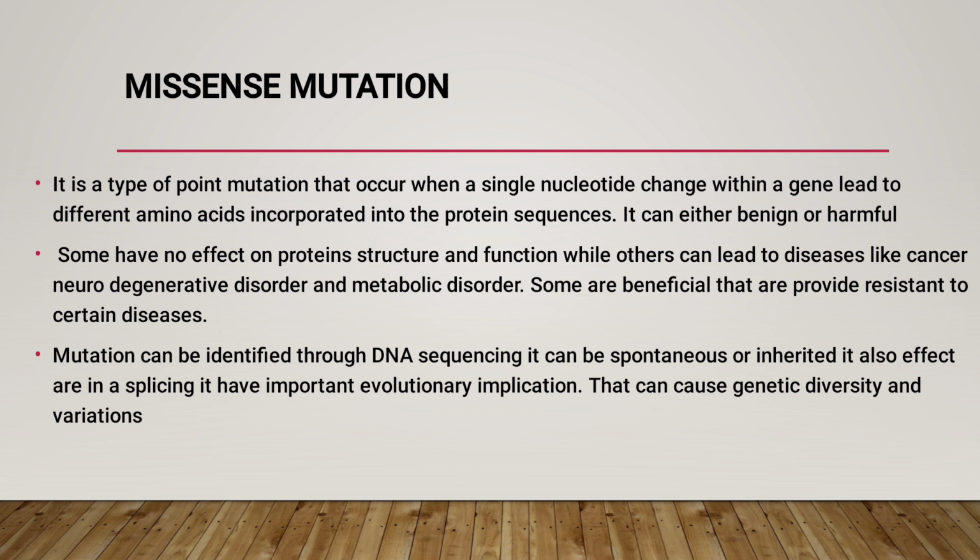Some mutations do not have an effect on protein structure and function, but some missense mutations lead to diseases like cancers, neurodegenerative disorders and metabolic disorders. But some mutations are beneficial because they provide resistance to certain diseases. This missense mutation can be identified through the process of DNA sequencing. Missense mutation may be spontaneous or inherited. It also affects splicing. It causes genetic diversity and variation.